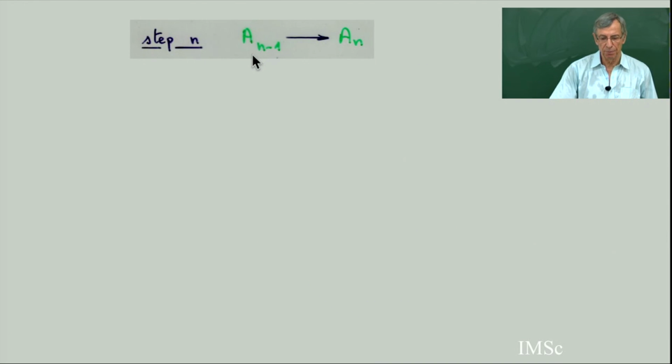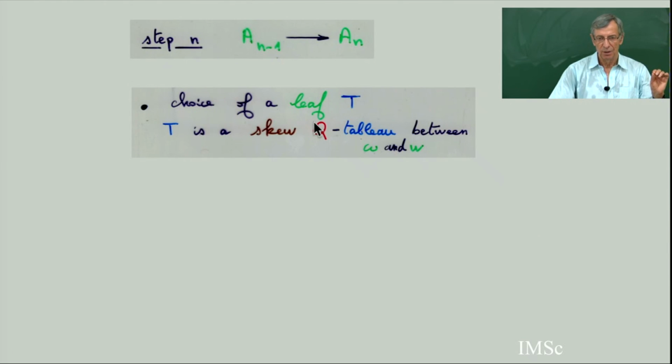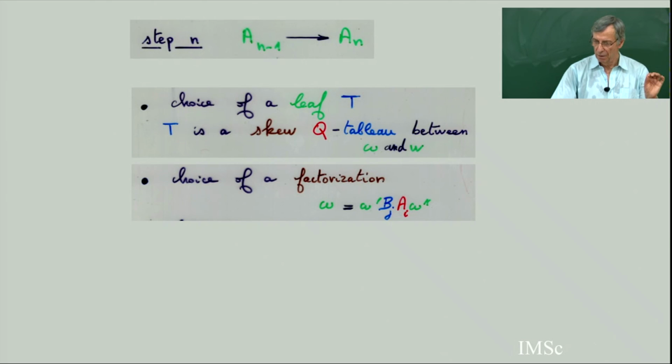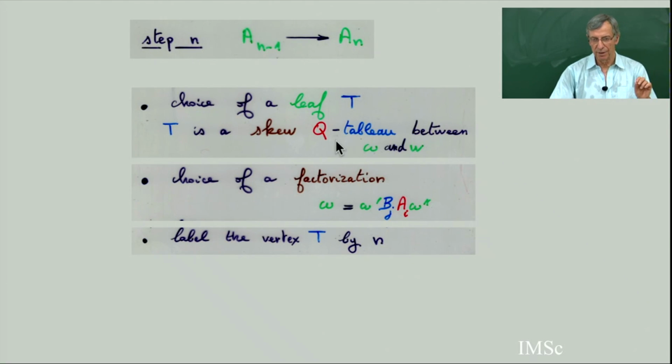Step n, when I go from the tree n-1 to the tree n. You choose one leaf of the tree, which is in fact a skew Q tableau between omega and W. You choose the factorization, I am going to do the rewriting. You label this: I am in step n of the calculus.